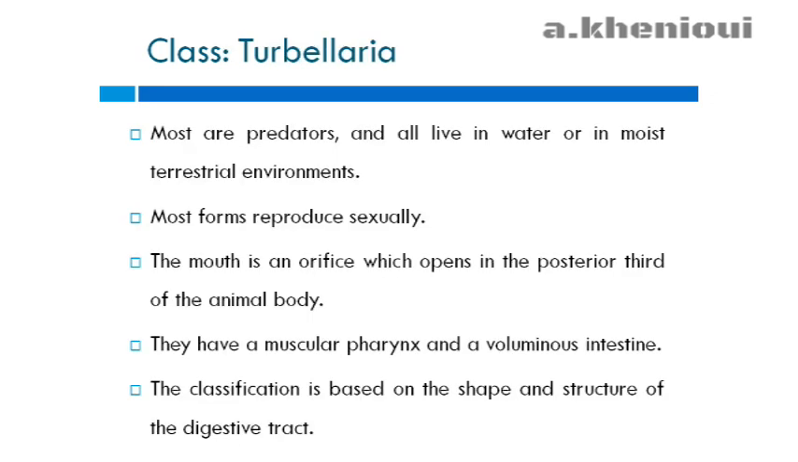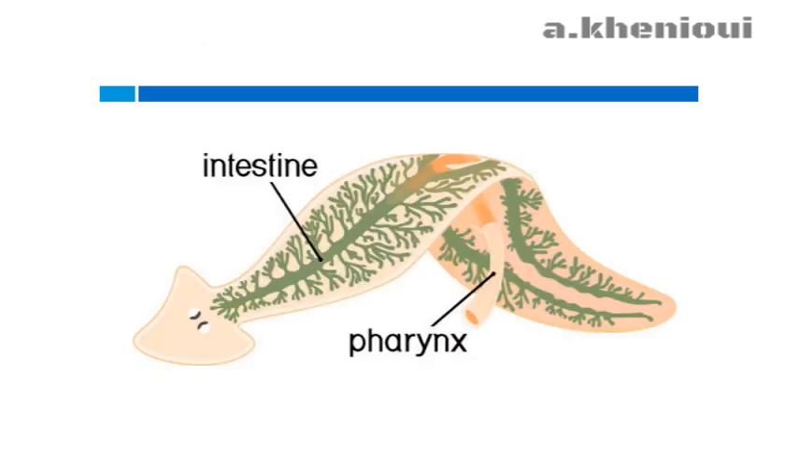Most species of Turbellaria are predators, and all live in water or in moist terrestrial environments. And most forms reproduce sexually. The mouth is an orifice which opens in the posterior third of the animal body. They have a muscular pharynx and a voluminous intestine, and their classification is based on the shape and structure of the digestive tract. Here we have a diagram that represents the digestive system of Turbellaria.